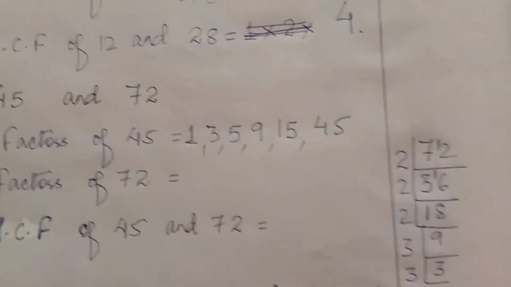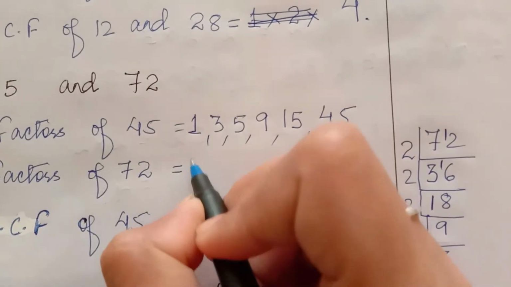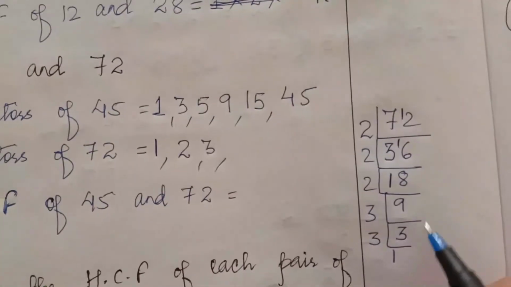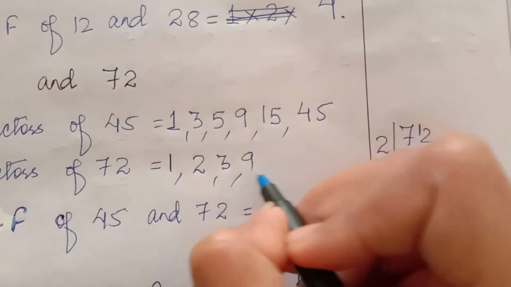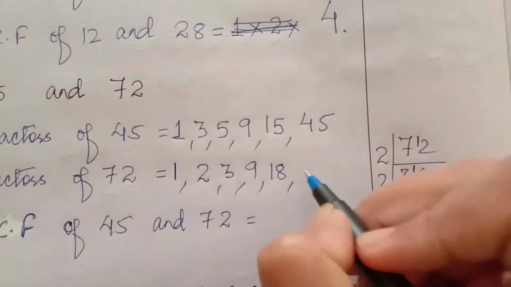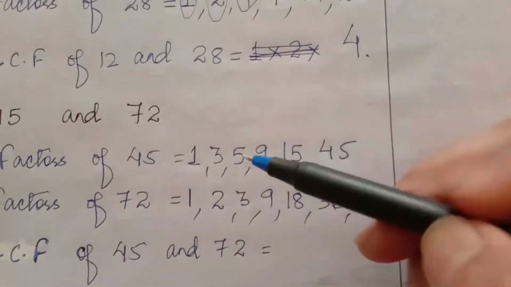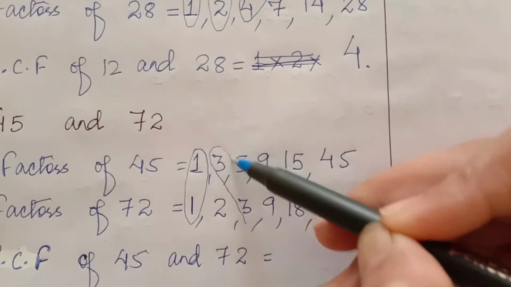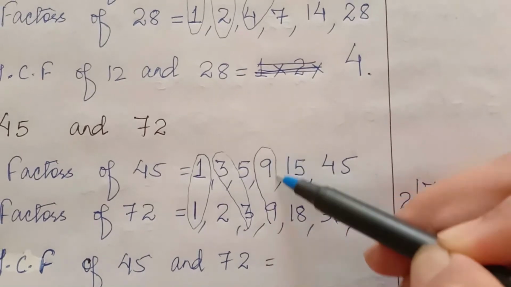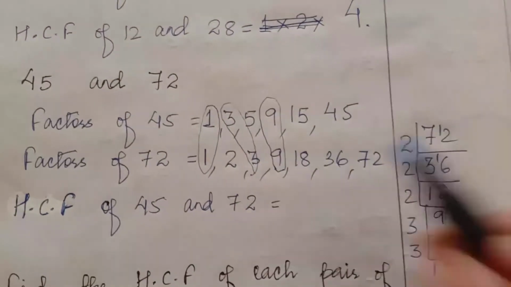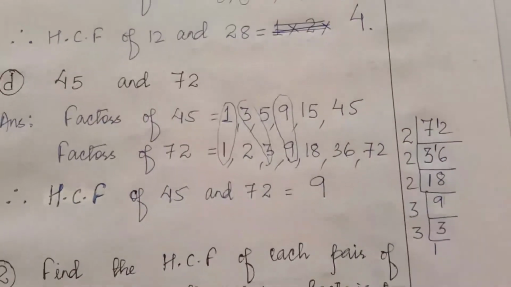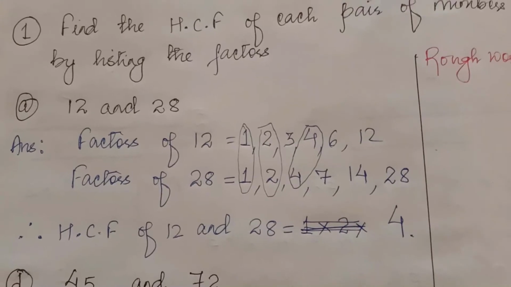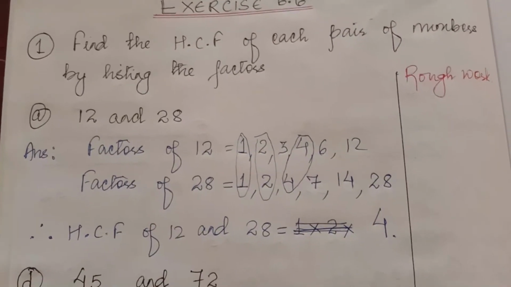These all are factors. So you write here first the smaller number 1, then 2, then 3, then you have to write all: 9, 18, 36 and 72. So you mark here the common factors 1, 3, 9. So here the highest is 9. So the HCF of 45 and 72 is 9. This is the method to find the HCF by writing all the factors.